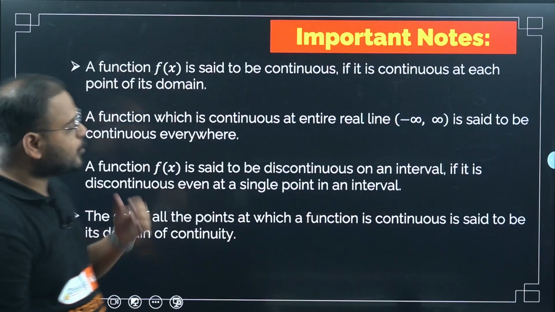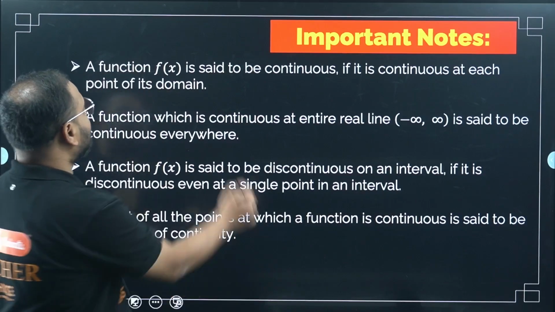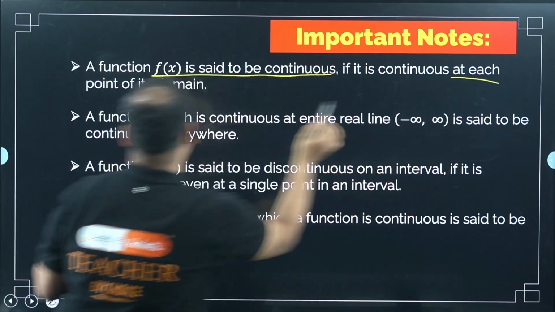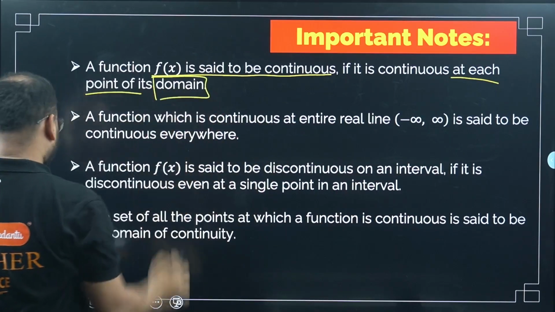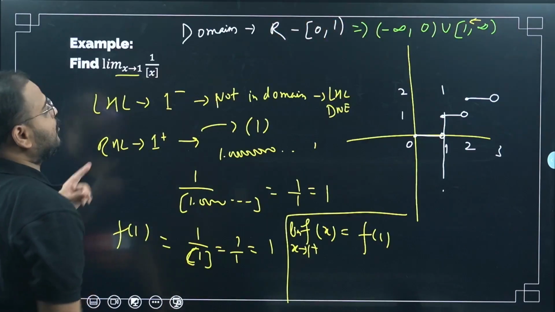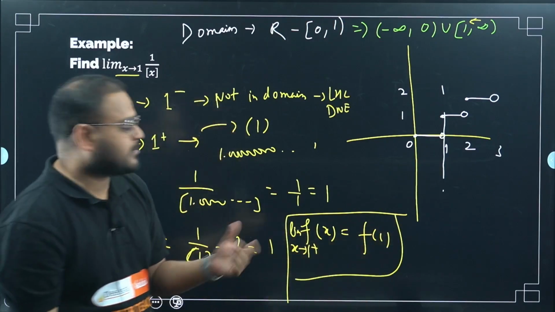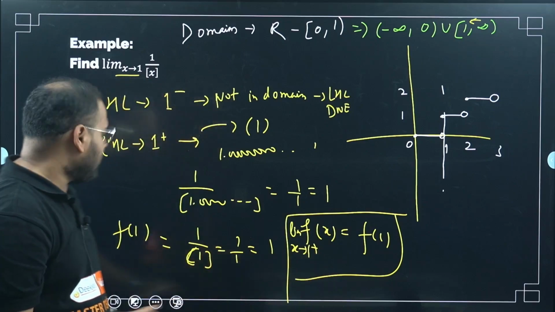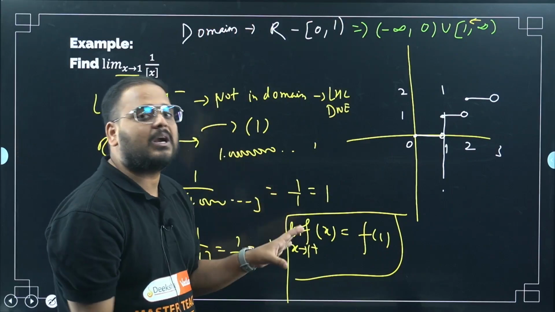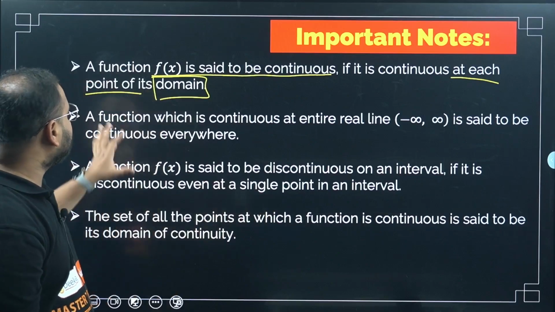So this was the example we took, and a few important notes, bacha, about discontinuity and continuity. A function fx is said to be continuous if it is continuous at each and every point in its domain. Remember, for every question there will be a domain. I'm not saying this is continuous or not. I took this example to explain how this interval thing works, not about continuity. I just used this question to explain how to apply the interval concepts to check continuity. Okay, I hope you understand that.